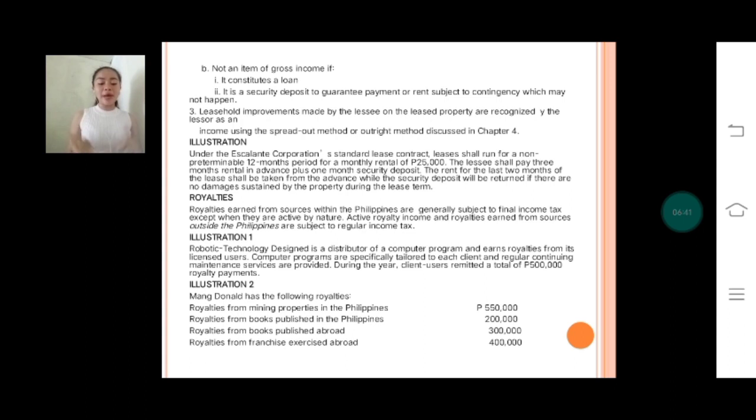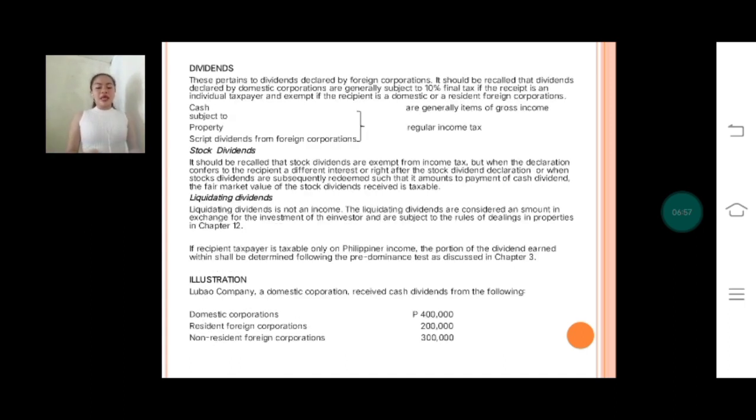So the royalties from mining properties and from books in the Philippines are subject to final tax, while the royalties from sources abroad aggregating 700,000 are items of gross income subject to regular income tax. So remember that the final withholding tax does not apply to foreign income. So next would be dividends.